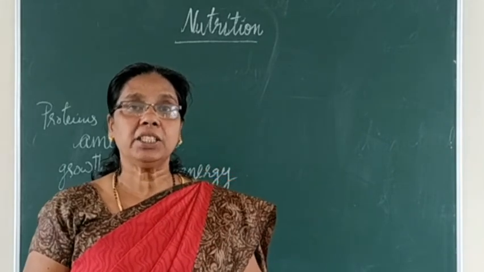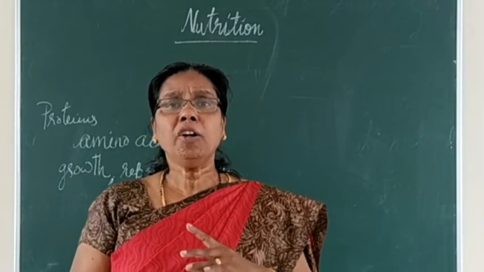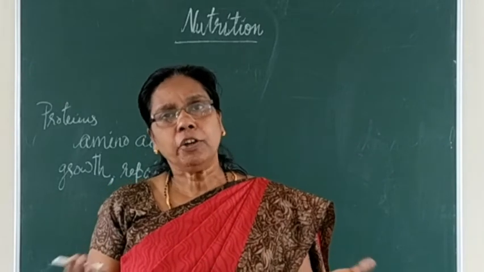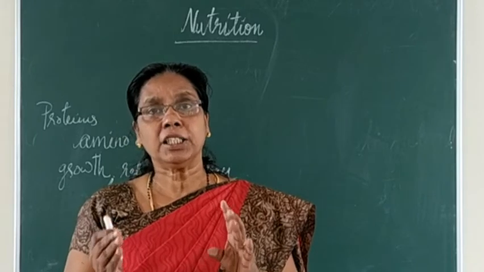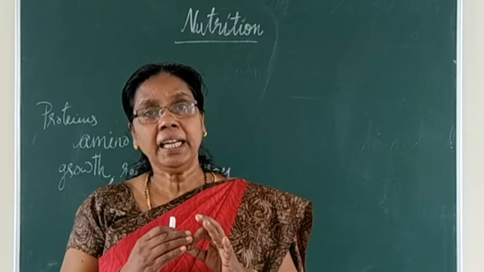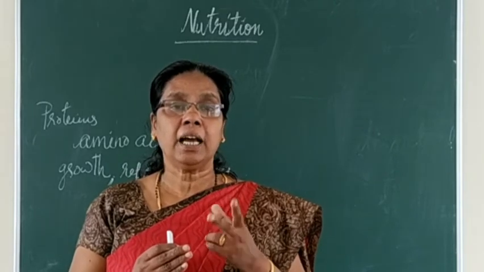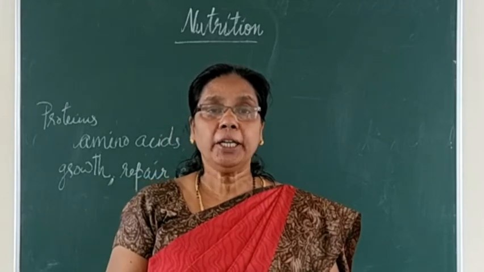These are the symptoms of what? Marasmus. Now, how can we control this marasmus? Of course, by giving food which is rich in what? Carbohydrate, protein and fat. We have to provide food which is rich in carbohydrates, fats and proteins.